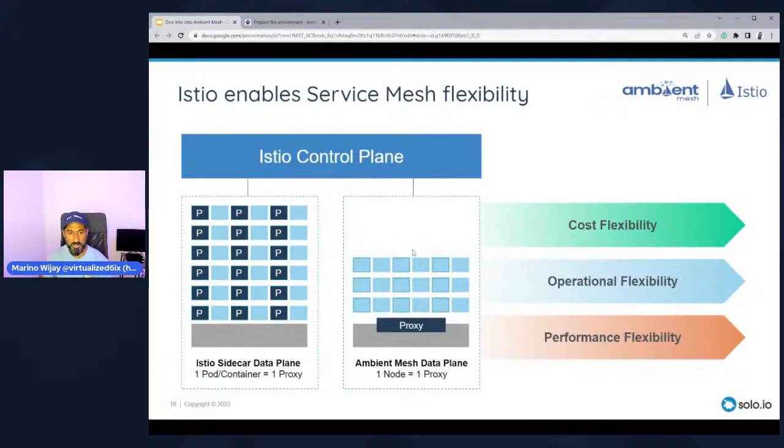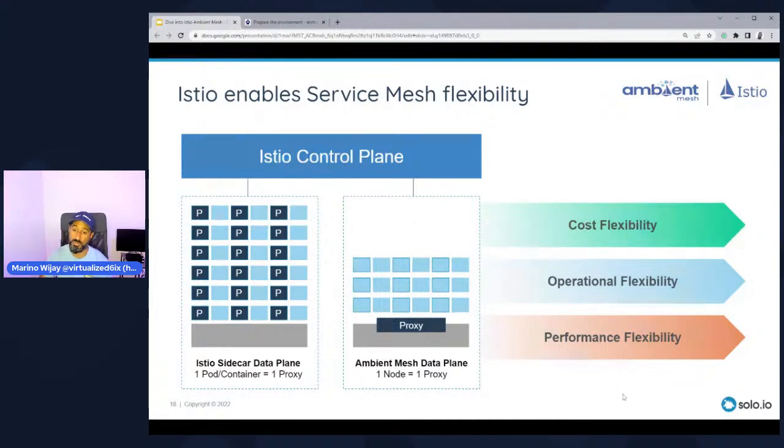Now, the other thing to consider here is that the same Istio control plane will provide functionality both for the sidecar mode and the sidecarless mode. So nothing really changes here from an Istio standpoint and a functionality standpoint. If you want sidecars, you absolutely can get them. If you want non-sidecars, you absolutely can do this as well. However, the one thing to consider here is that things like multi-cluster or multi-cloud currently in Ambient Mesh is an experimental feature.